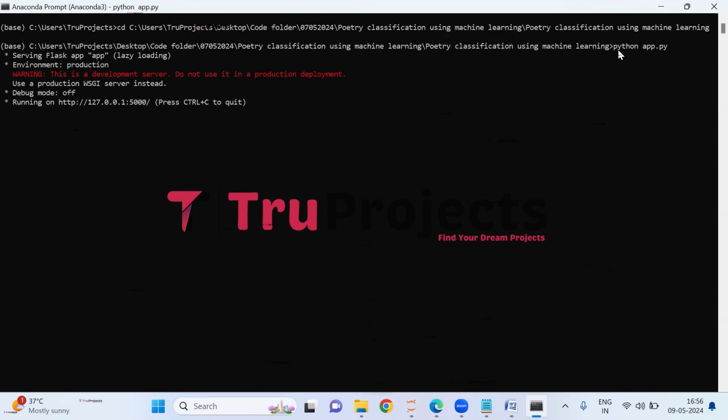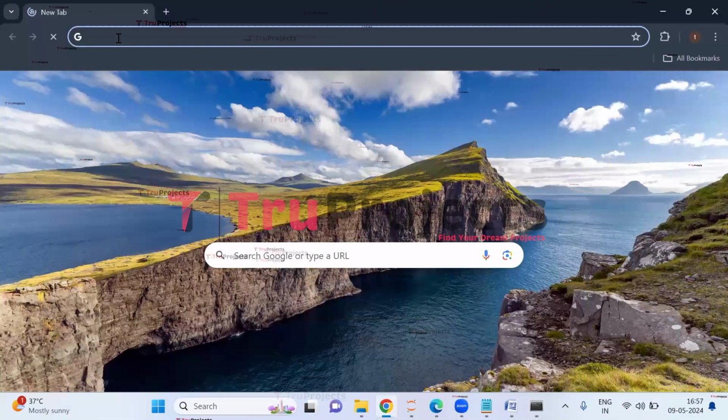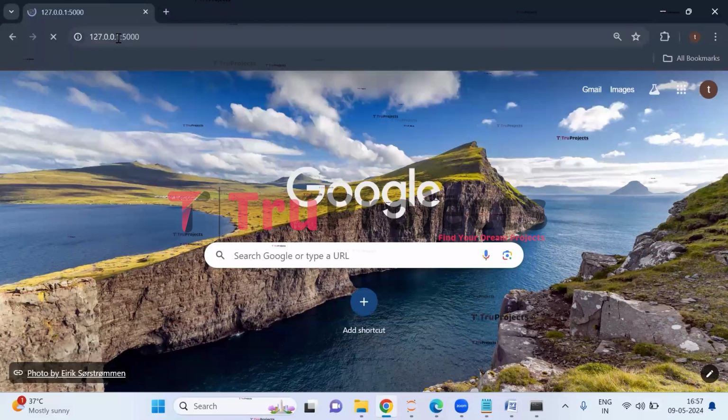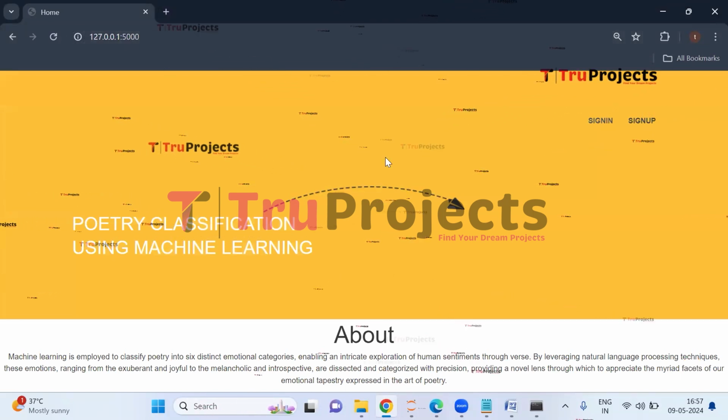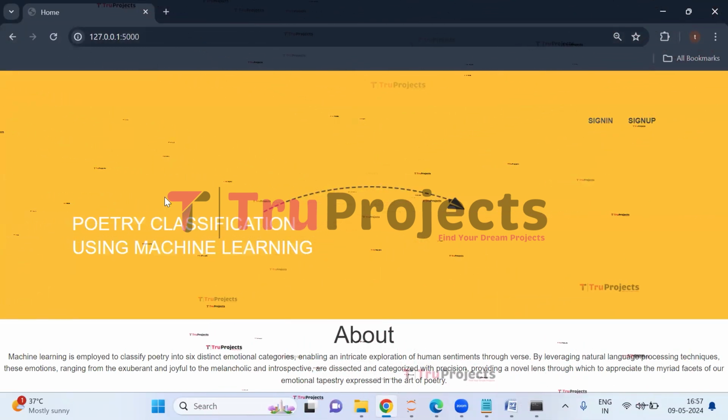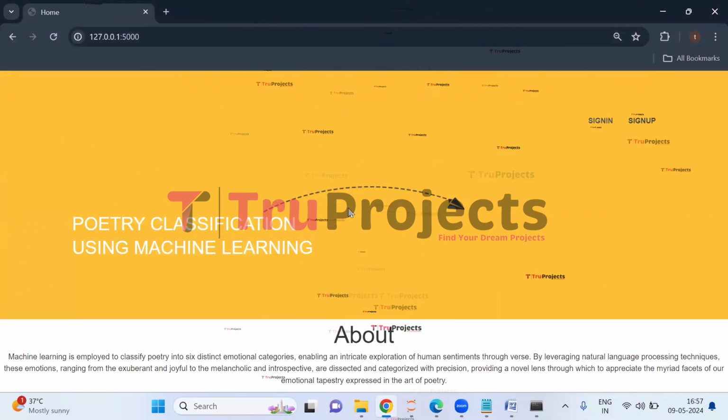After running the app.py file, the Flask framework will host the application locally at the default address localhost, which is this, and port, which is this. Now copy this local link provided by the Flask framework. I'm copying the link and paste this copied link into any web browser. I usually prefer Google Chrome and hit enter. The homepage of the project is displayed in the browser. This is the front end built using Flask framework.